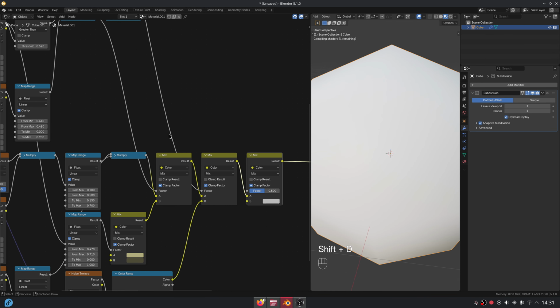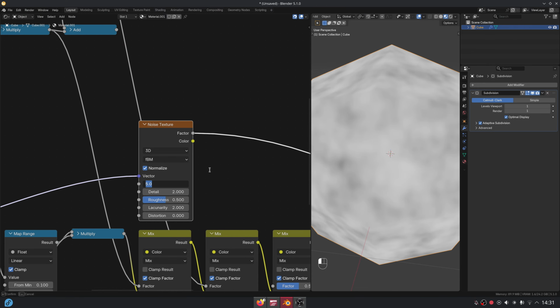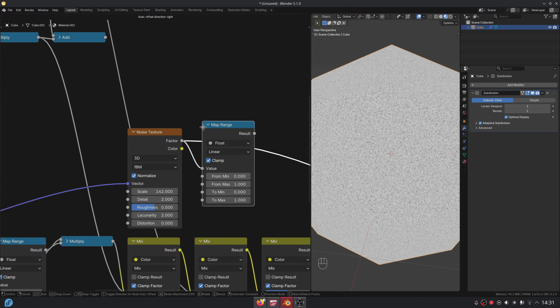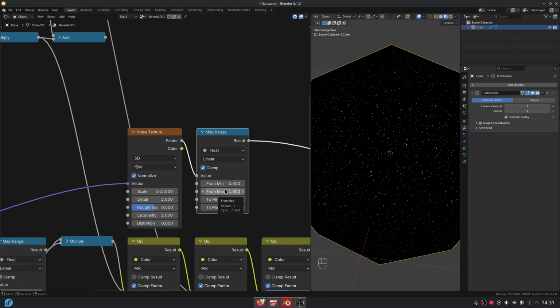Let's add another mix color node. Also add a noise texture and increase the size. Add a map range to control the contrast. We are using this map to give some random white spots to the rock.